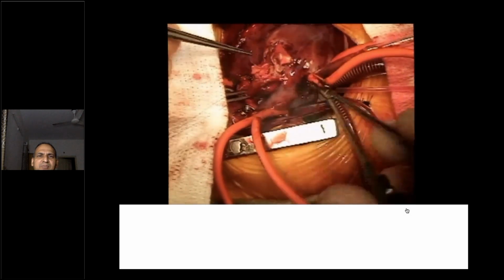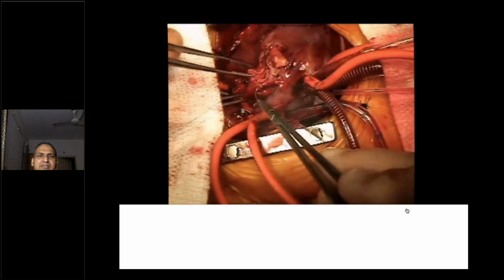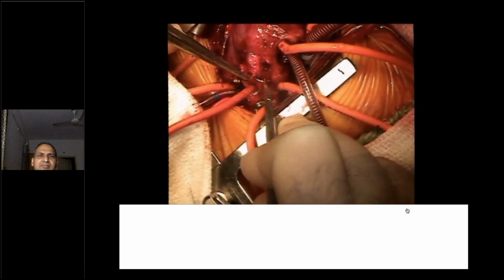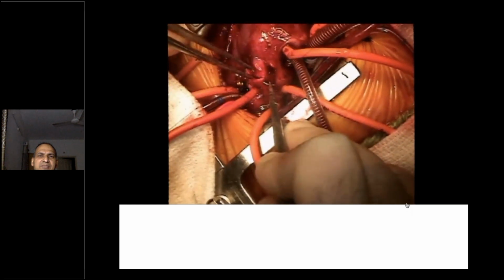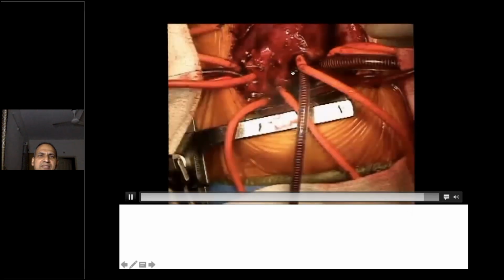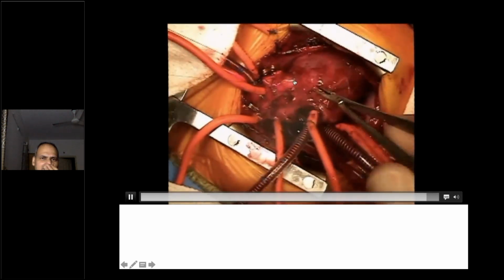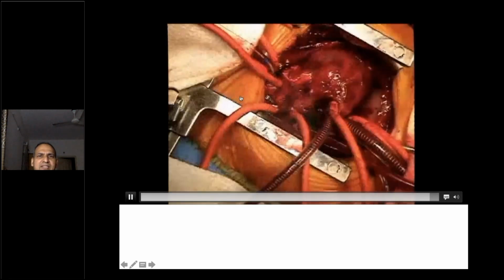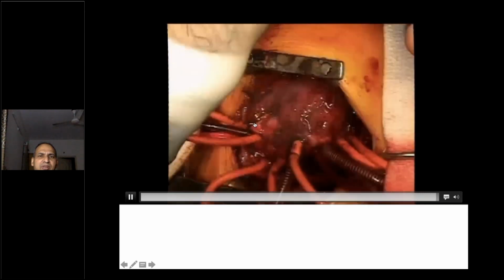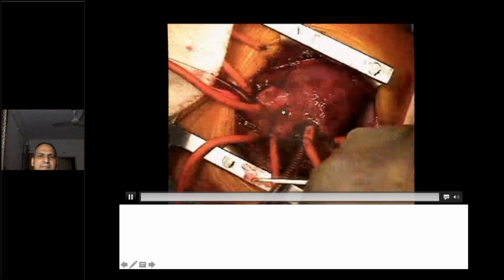Now finally we are reimplanting the coronary arteries into the root. That's the left. And then finally, now see that heart is beating. So we release the cross clamp, heart started beating. And this is the original aortic valve joined to the distal pulmonary artery. So now the pulmonary artery is in front, aorta is behind.